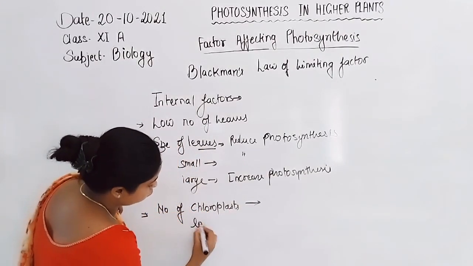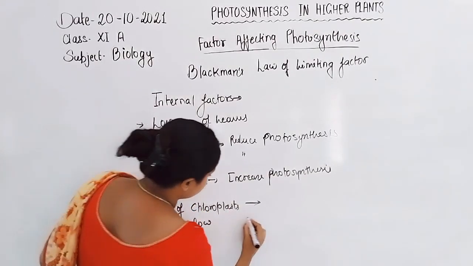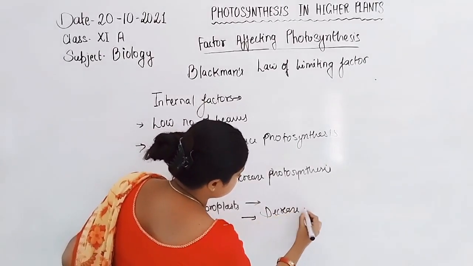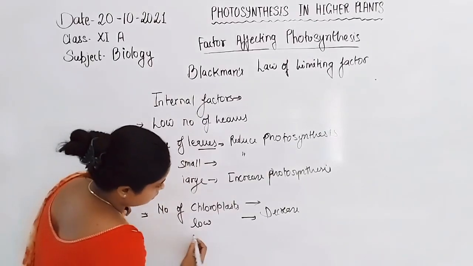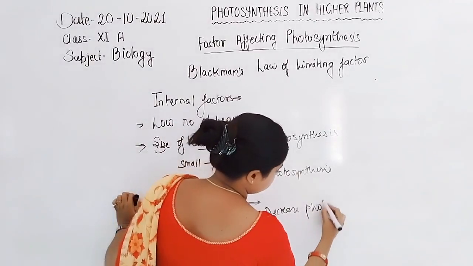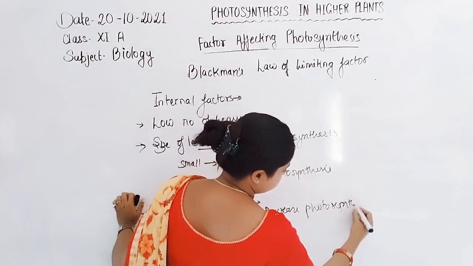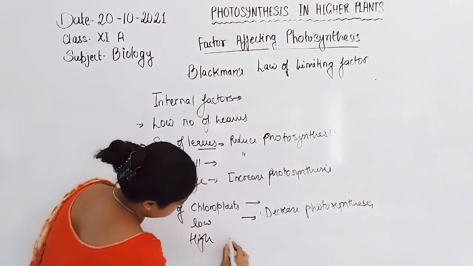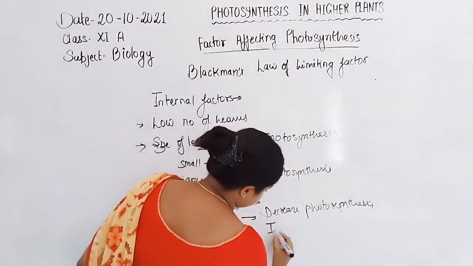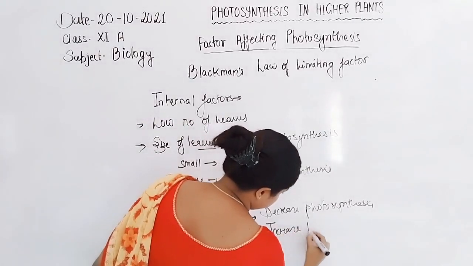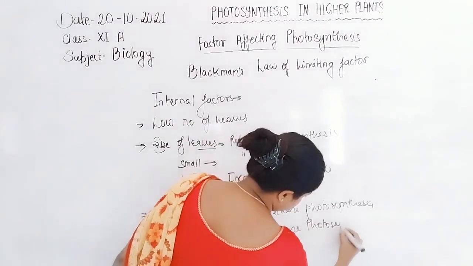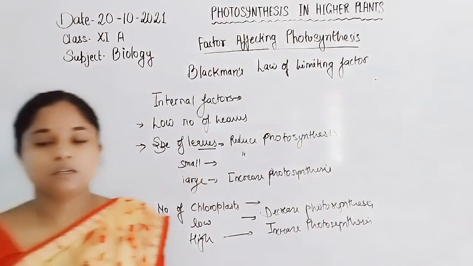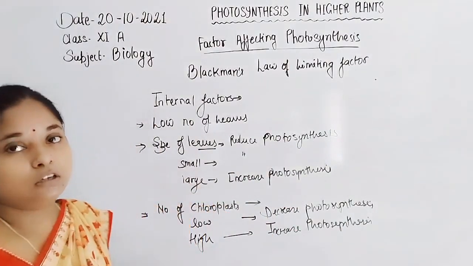If there is a low number of chloroplasts, photosynthesis decreases. If high, photosynthesis increases.